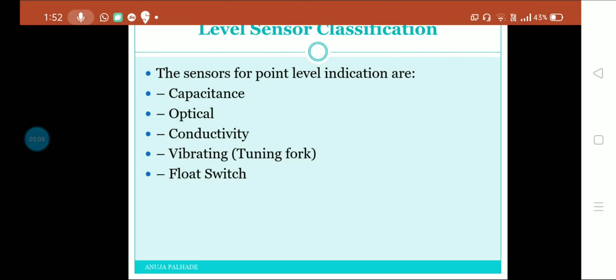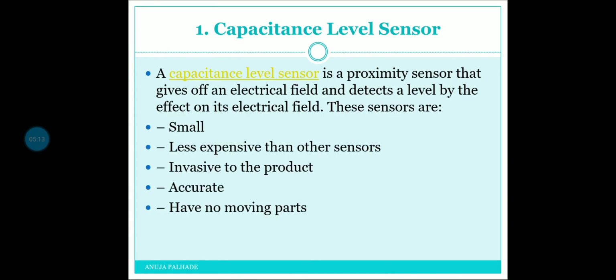Now let's start with the first point level indication, that is capacitance. Capacitance level sensors are proximity sensors that give off an electrical field and detect a level by the effect on its electrical field. These sensors are very small in size. They are much less expensive than other sensors.